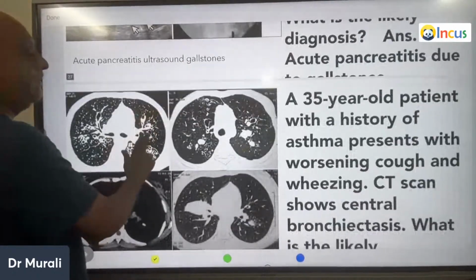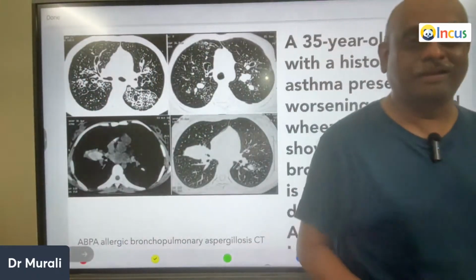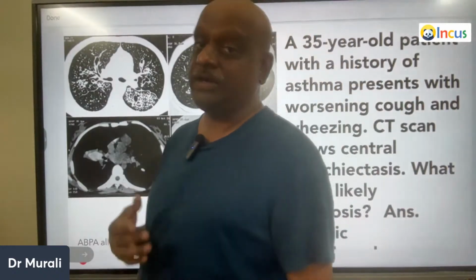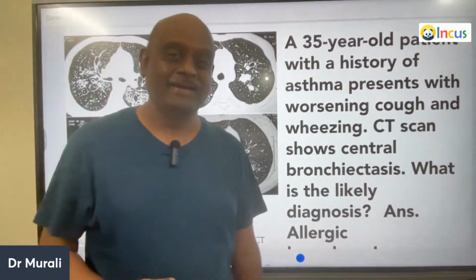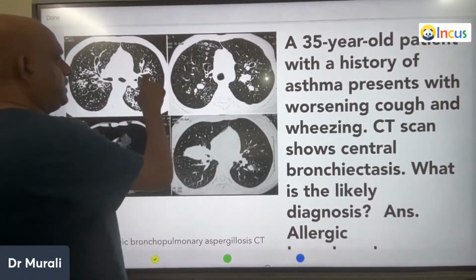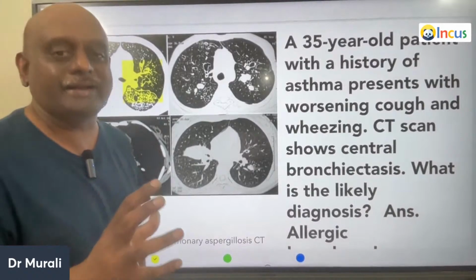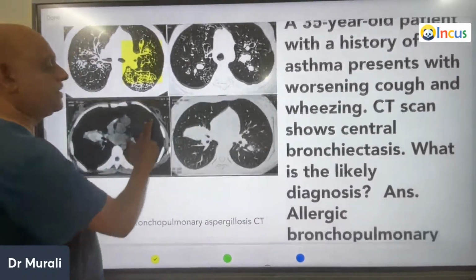A 35-year-old male with a history of asthma presents with a worsening cough, and there is wheezing. CT scan, what is it showing? Central bronchiectasis. So what is your diagnosis, doctor?